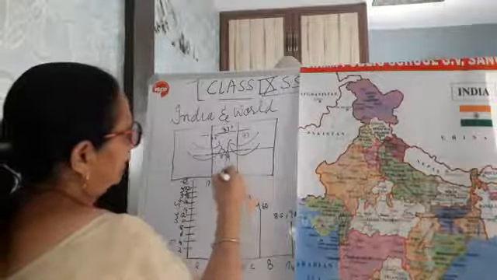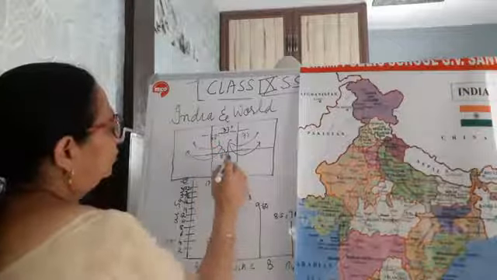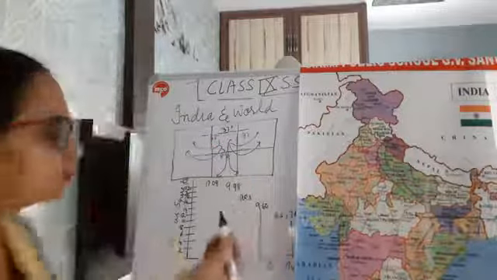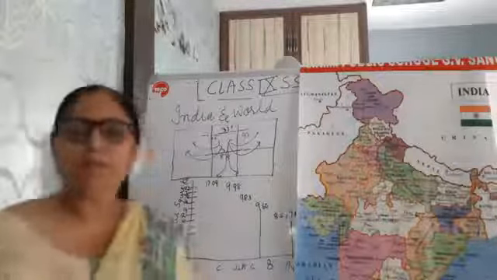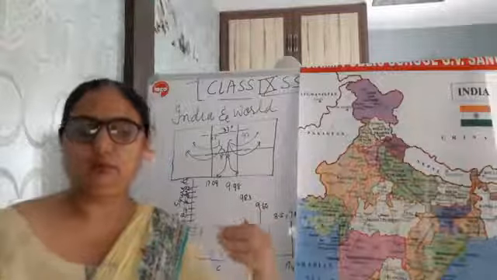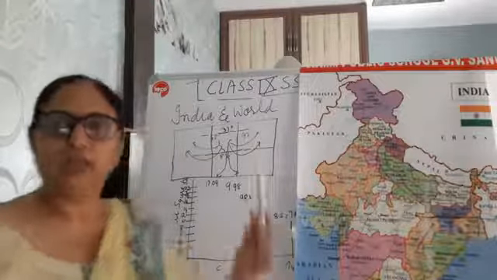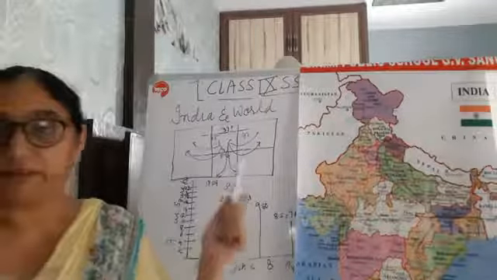If we want to go by sea route, we can use these sea routes, and moreover bulky goods can be exchanged through sea routes only. So that is also a very important factor for India's central location.